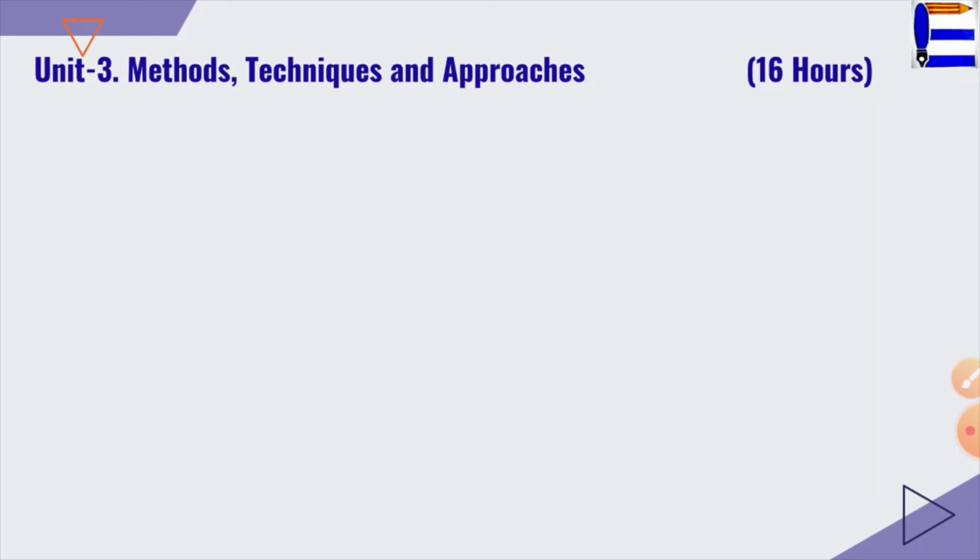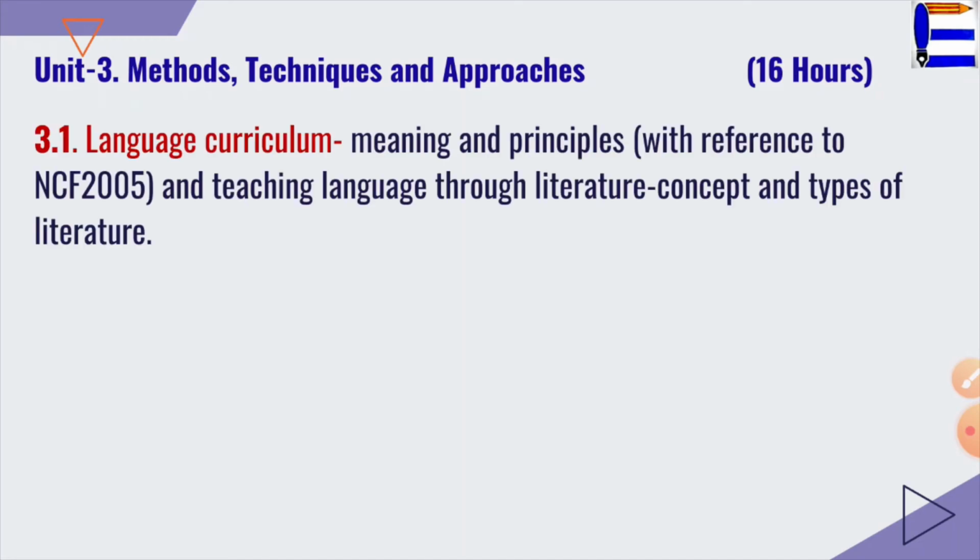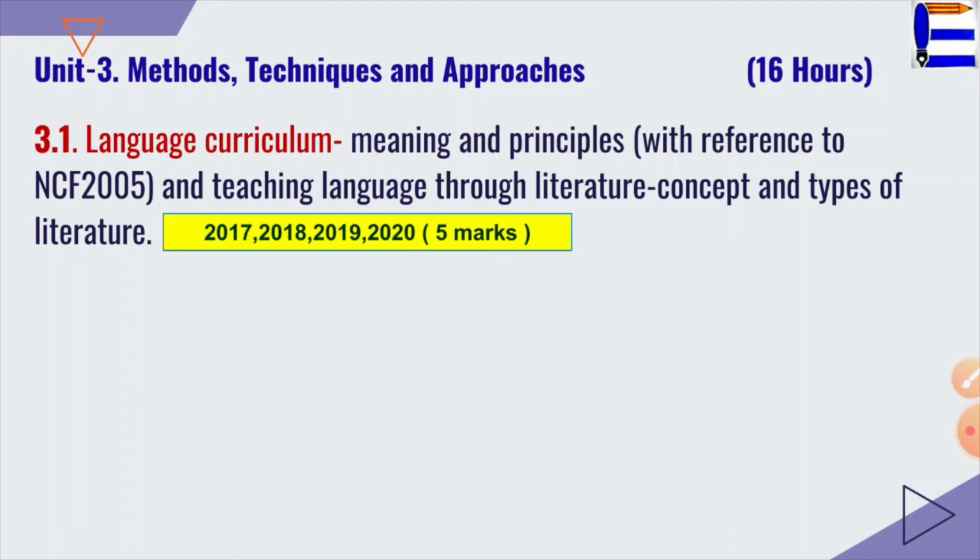The basic reason behind such high weightage is the length as well as the significance of this unit. This unit covers the major aspects of teaching English. So let's explore now. First topic is 3.1, that is language curriculum, where you learn meaning and principles, and the question based on this topic had been covered in the year 2017, 18, 19 and 20.